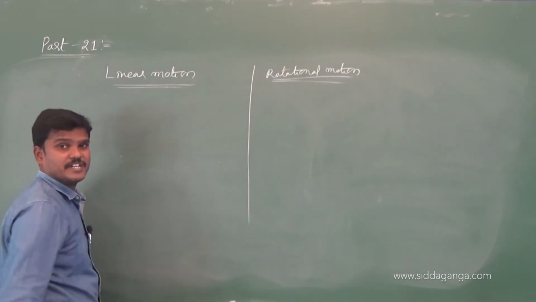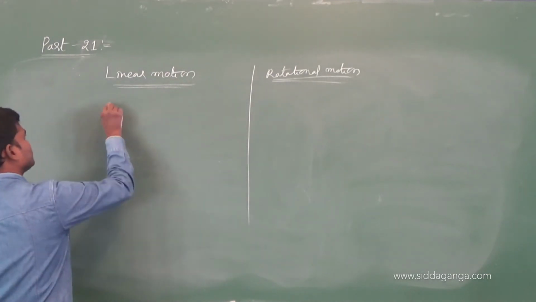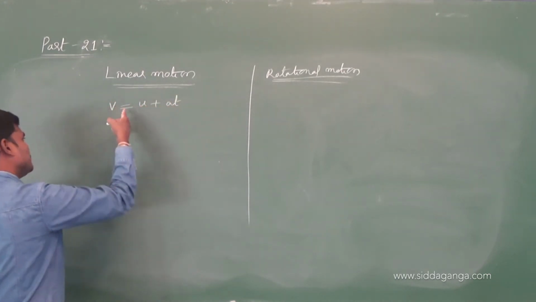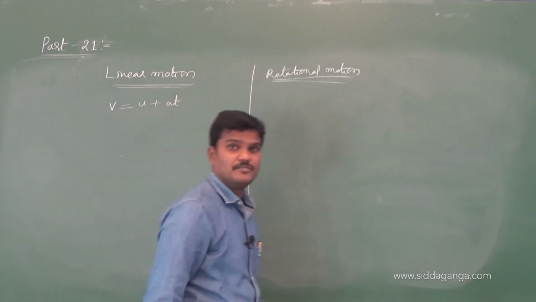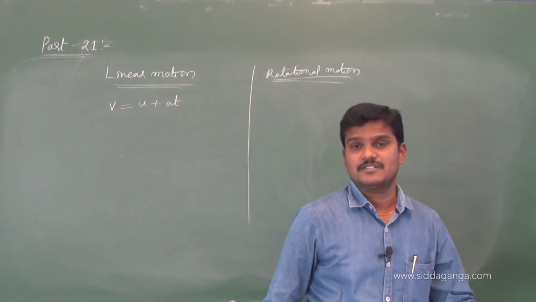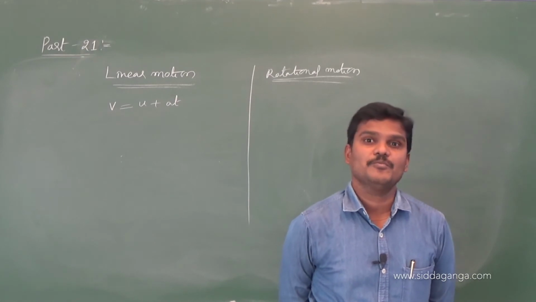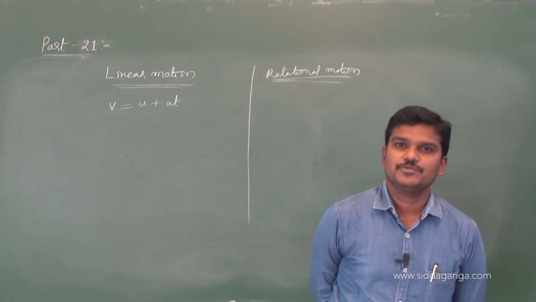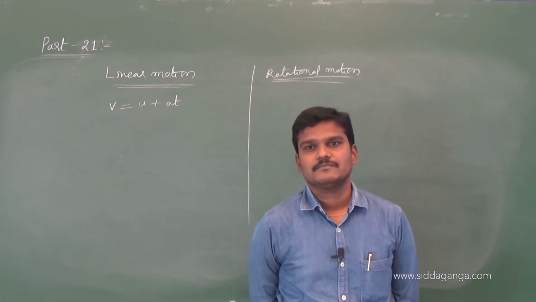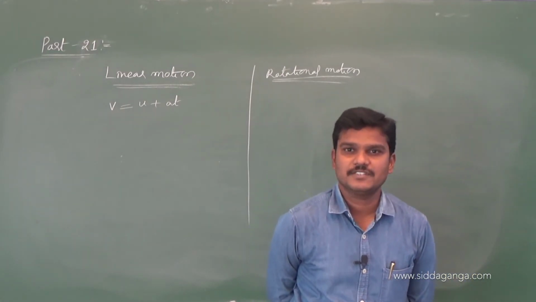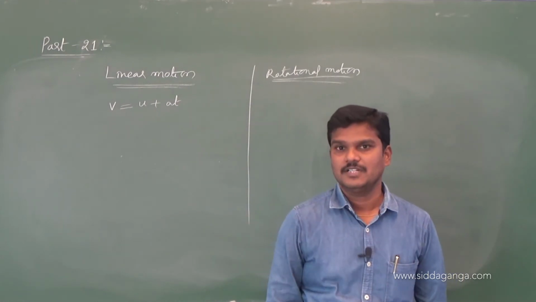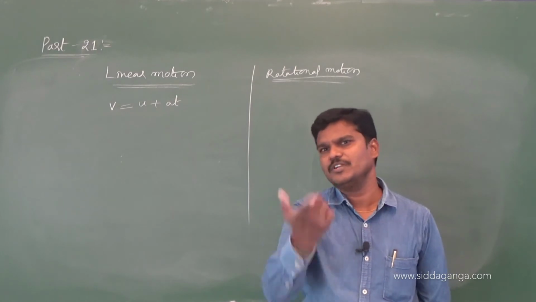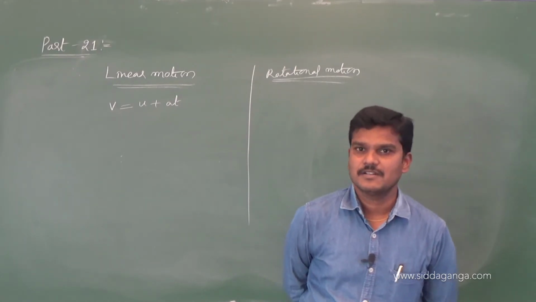Previous chapter means kinematics. So in kinematics we know v is equal to u plus at. We used this formula to find the velocity of the body after 5 seconds, 3 seconds, when the body moves with uniform acceleration. I hope you remembered all these things. If a body moves with uniform acceleration, then to find velocity after 5 seconds we use this formula, if accelerations are given. If they give uniform speed, there is no need to apply the kinematic equations.